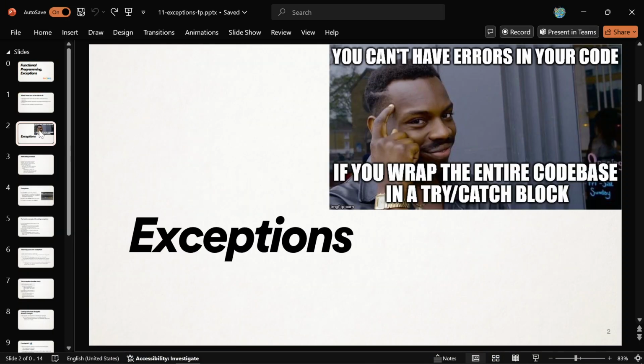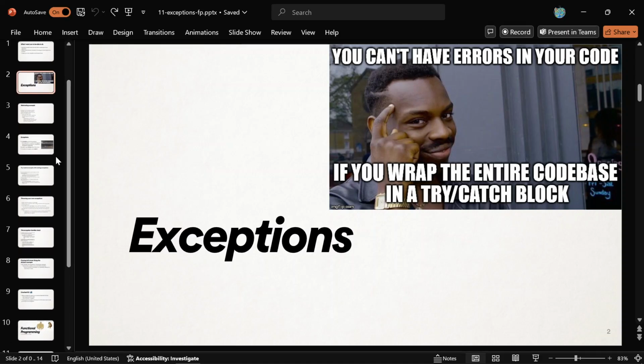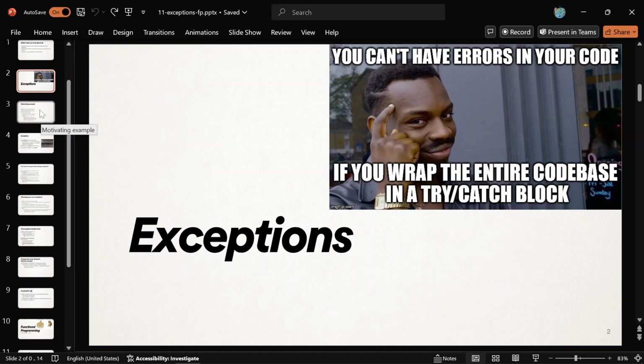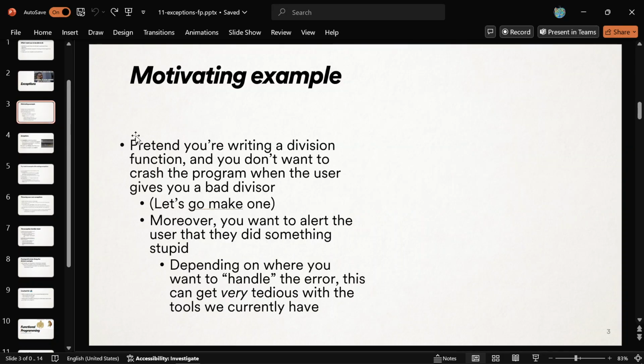Let's talk about this. What are these things called exceptions? You've actually experienced them already, which is exciting. There's plenty of memes about it because it's just weird stuff you gotta learn. It's kind of the last new piece of C++ that you haven't really learned yet, one of the last few pieces. So let's talk about it. Exceptions are when exceptional things occur. Here's a motivating example of this new concept called exceptions.